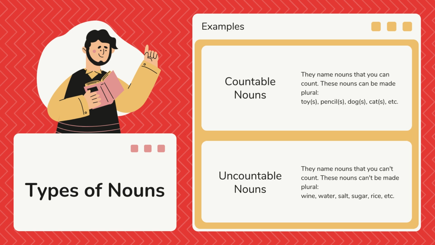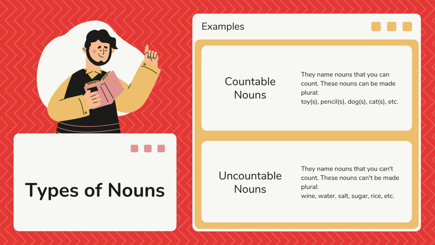Let's compare one countable noun with one uncountable noun. We can have, for example, toy. We can have one toy, two toys, three toys, 10 toys. We can have one pencil, two pencils. We can have one dog, two dogs, three dogs.